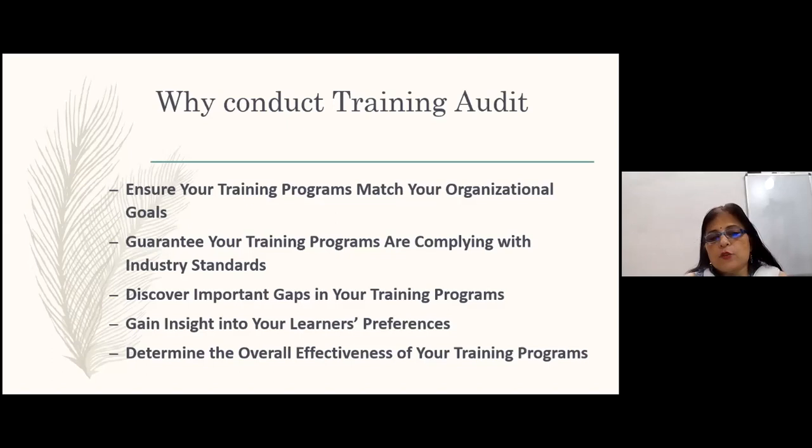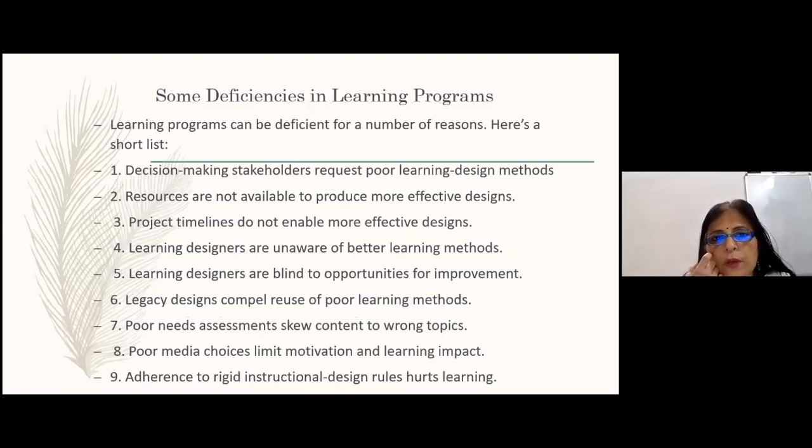Gain insight into your learners' preferences and determine the overall effectiveness of your training programs. Here again, this becomes important: the training needs analysis is matching or not with what you started, and with what the training gave. So this is a matching, that is, triangulating that change is important here. And this is why we do it.